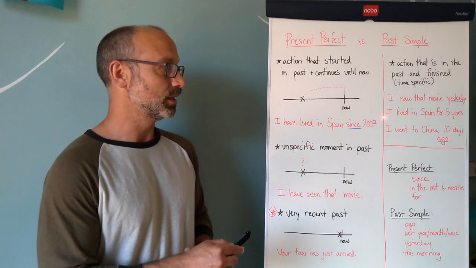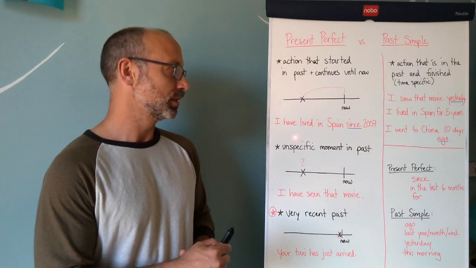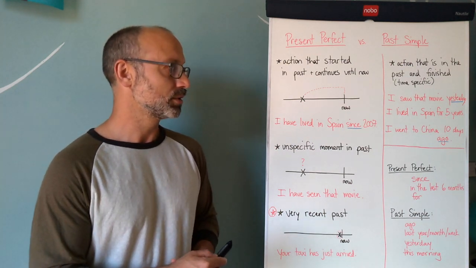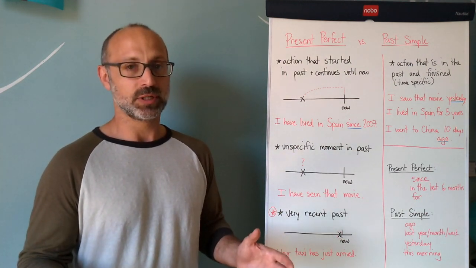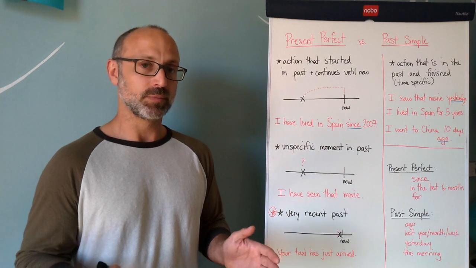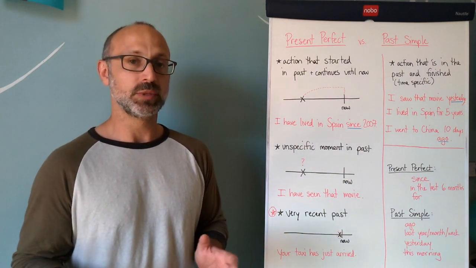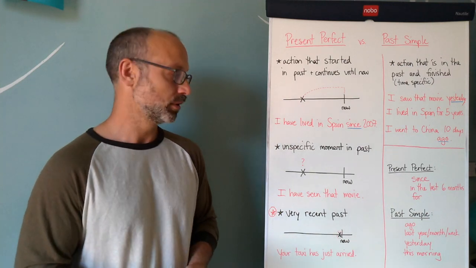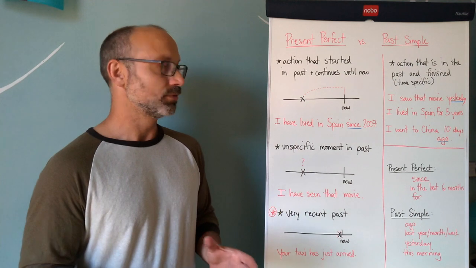As you can see in the example that we had here, I lived in Spain for 5 years, or I have lived in Spain for 5 years. In both expressions, we're speaking about a period of time. But this one in particular is not specific to the present perfect or the past simple. It can be used in both. So be careful with for. So this is the biggest difference between the two.